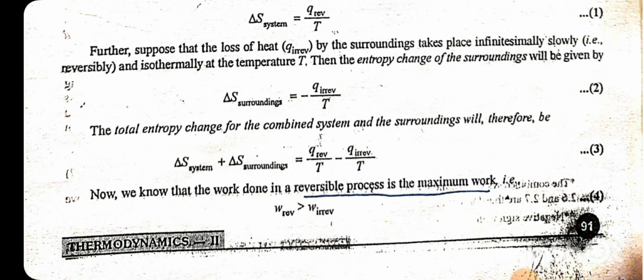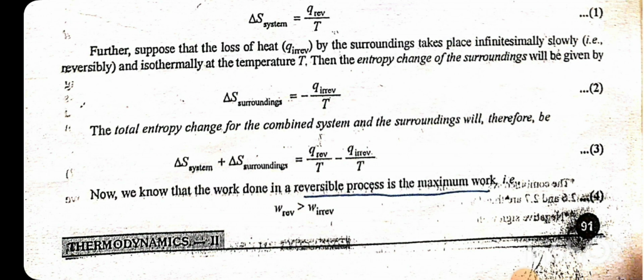Further, suppose the loss of heat by the surroundings takes place infinitely slowly and isothermally at temperature T. Then the entropy change of the surroundings will be given by delta S surrounding is equal to minus Q irreversible by T. Total entropy change for the combined system and surroundings will therefore be delta S system plus delta S surrounding is equal to Q reversible by T minus Q irreversible by T.